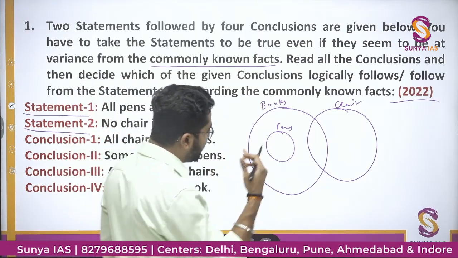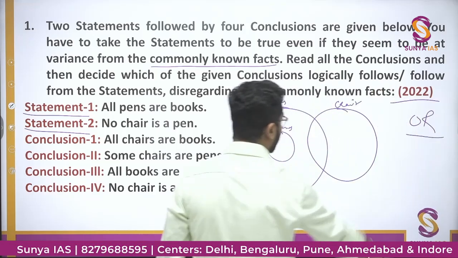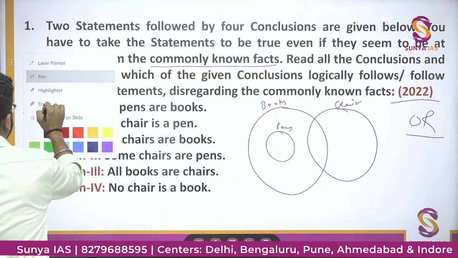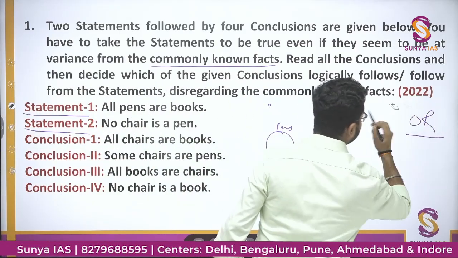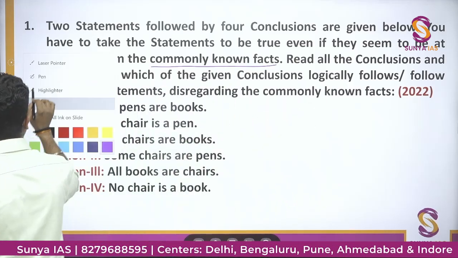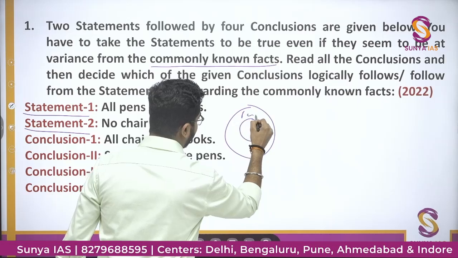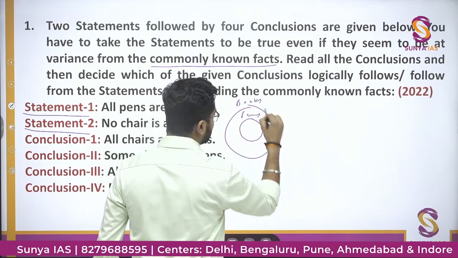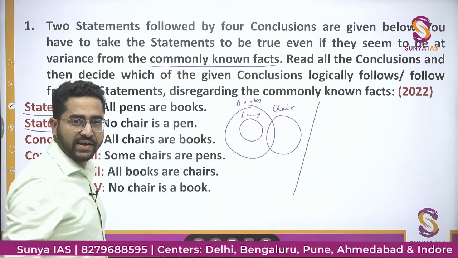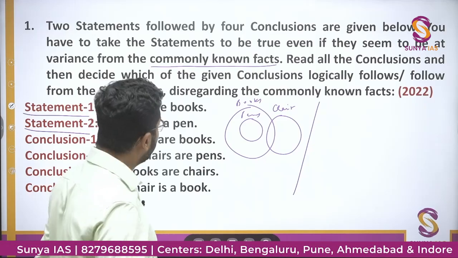What I can do, I can make another Venn diagram also. I have just made it very big, so I'll make smaller diagrams. All pens are books. No chair is a pen. Or we can make one more Venn diagram where no chair is a pen. ठीक है, ये तो दिया हुआ है.